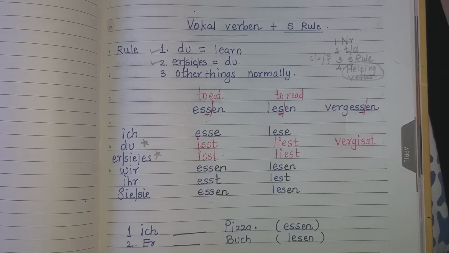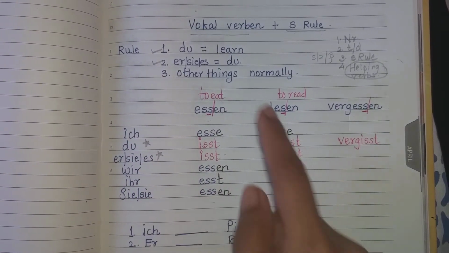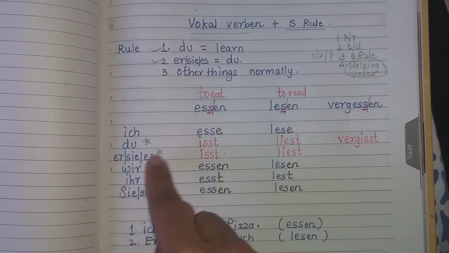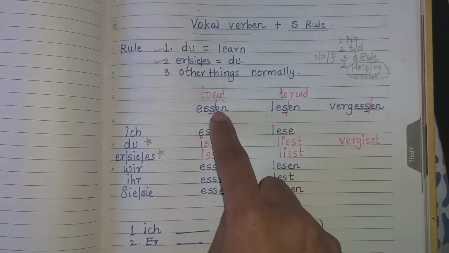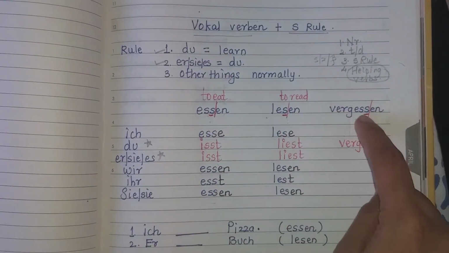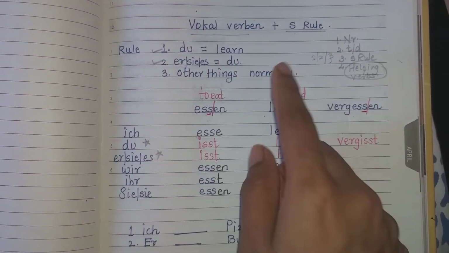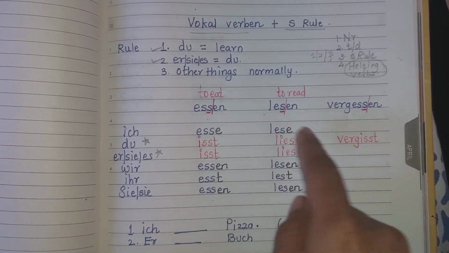So don't forget to first conjugate ich, wir, ihr, sie normally, like I have written over here. Only du and er/sie/es forms you have to learn. And why is it a combination with S rule? If you cut en, you will see that S is also there. Actually, this is a vowel verb, so du and er/sie/es are different, but because it is S also, they are equal.